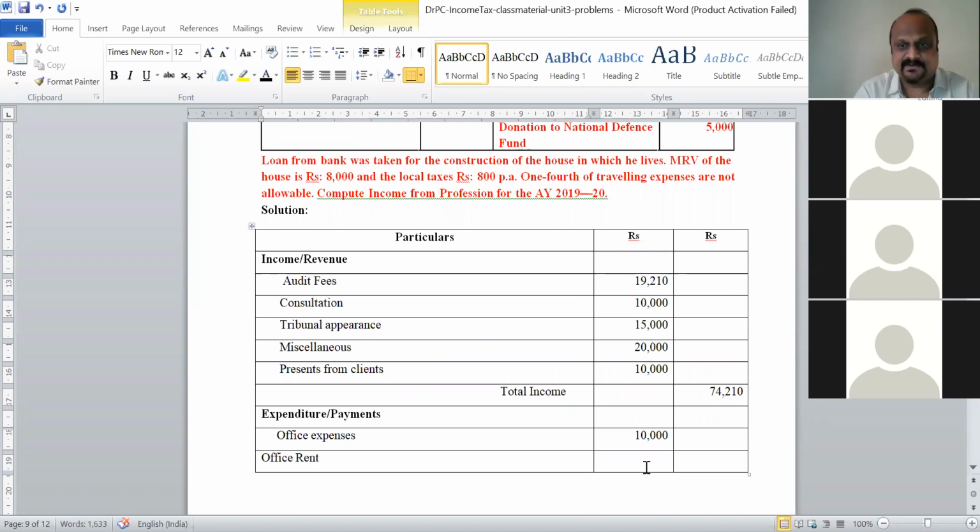How much is that? 5,000 rupees. Okay, he has paid 5,000 for the office rent. Okay, we can consider this.